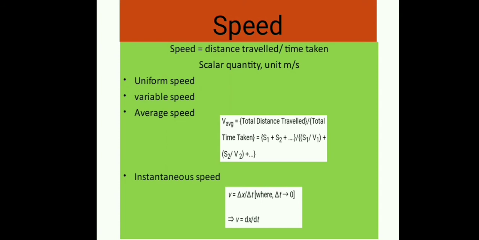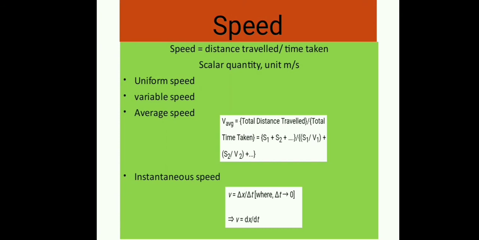Average speed. Average speed is defined as the total path length traveled divided by the total time taken during which the motion has taken place. Average speed is equal to total path length divided by total time interval. It is a scalar quantity and again its unit is meter per second.